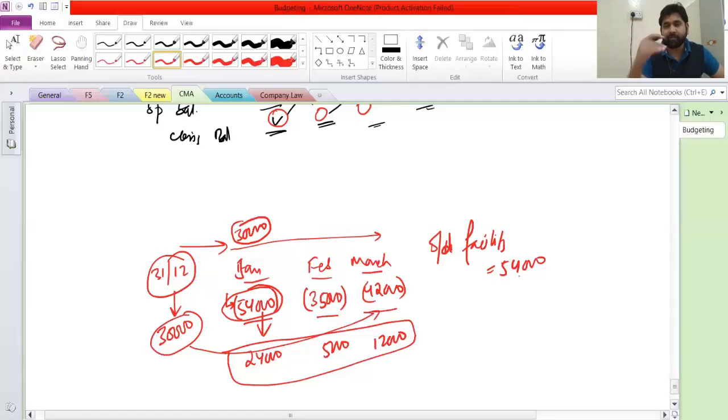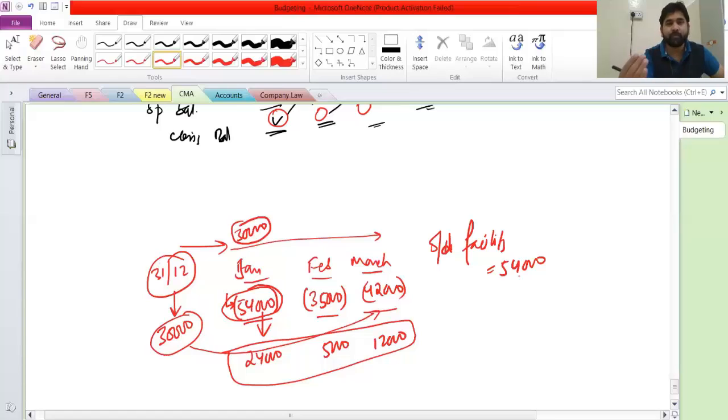Like your credit card, you have a limit. So I will try to get an overdraft. I will try to open a current account with a credit facility of around 54,000. Even if I don't have 54,000, the bank will give me that much money.